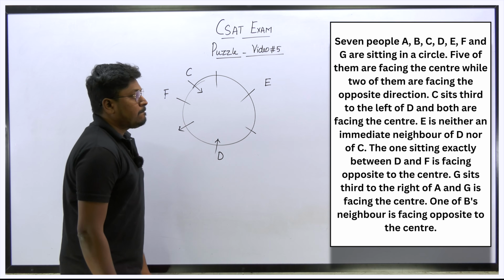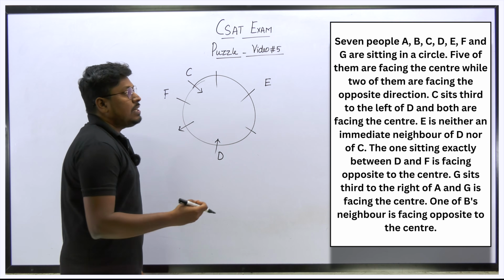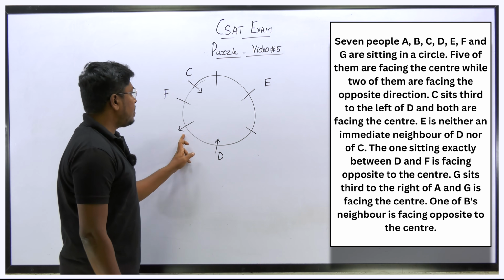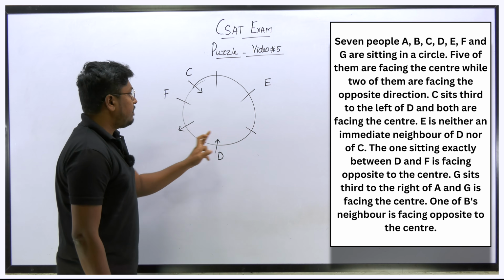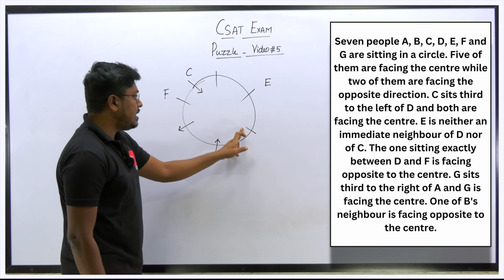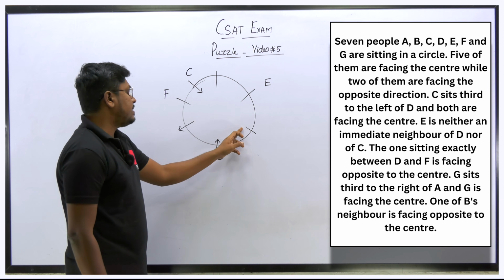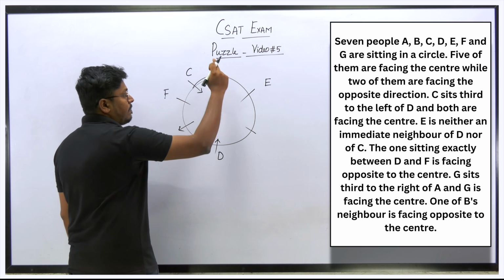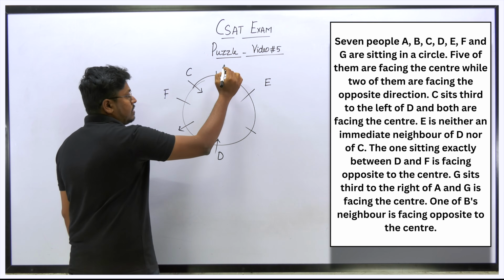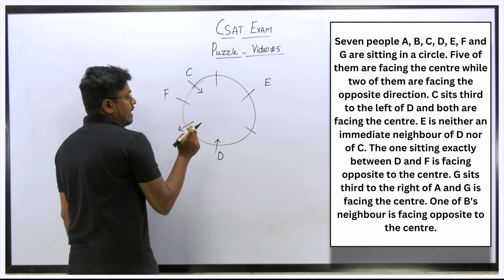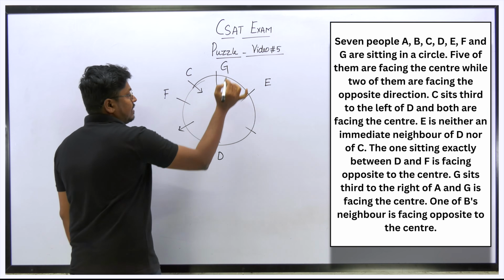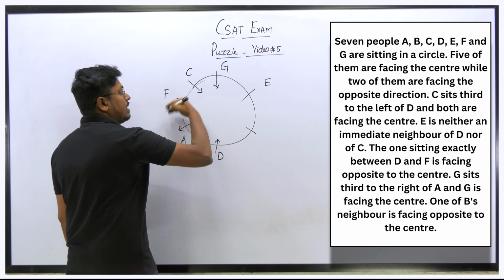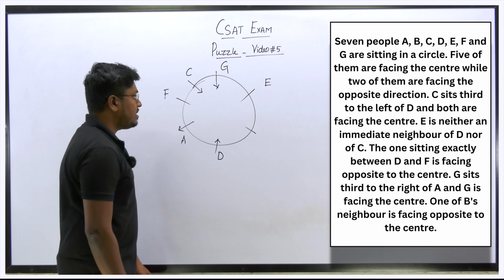So next point, G is facing the center. So definitely this is not the place for G, right? For example, if I fix G here, A's right hand side third place must be G, so I can't fix G here. If I fix G here, only 3 places remain, right? We know that G is facing the center, so this must be A. Only then can we say that A's right hand side 1, 2, 3, at the third place will be G.